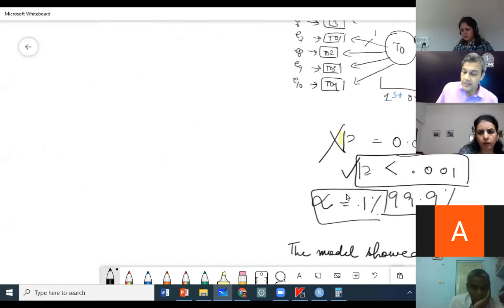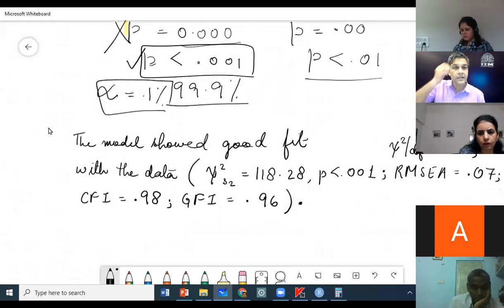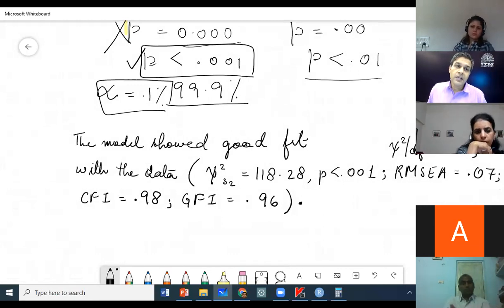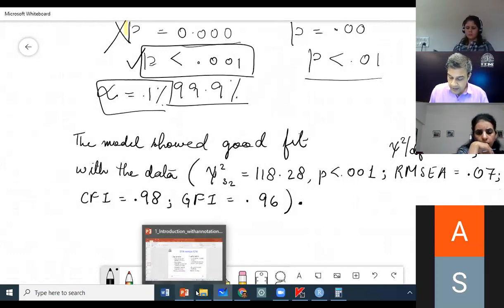Now what you are saying here essentially is that the confirmatory analysis that you have done on the data using your theorized model shows good fit with the data. That means your model is a good representation of the reality of the data that you collected from the sample. So this is how you will write it in the research paper and then go forward.